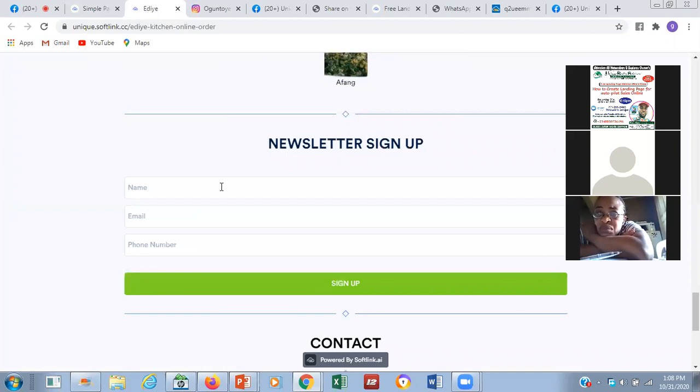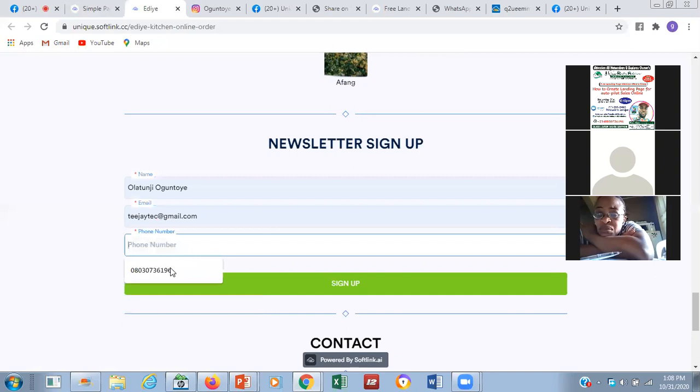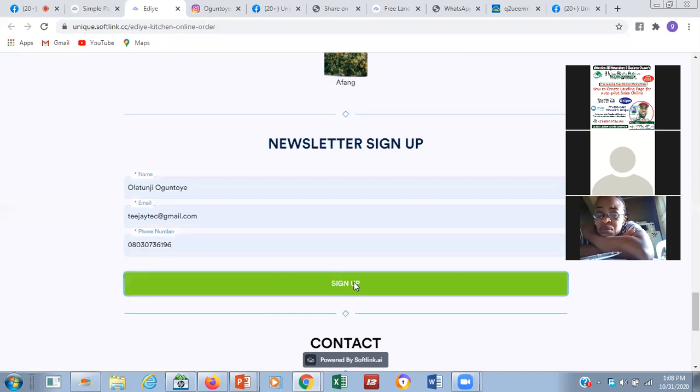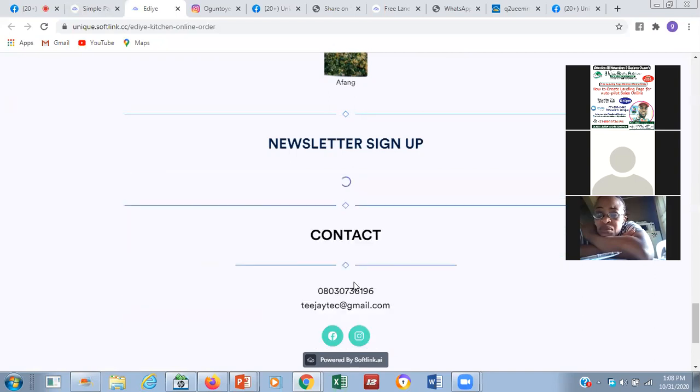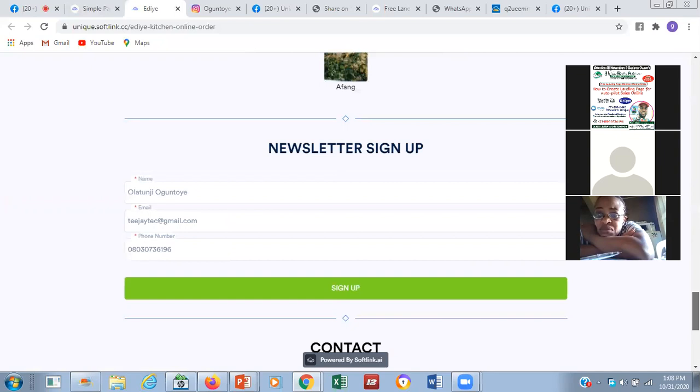Now let's look at this. I want to sign up. I've said that my sign-up fee is just 3,000 naira. Let me put my name, my email, and my phone number, and let me click on sign up. When I click on sign up, the button will take me to a payment gateway, because I have configured that this thing should take a payment on my behalf. Do you see it now?